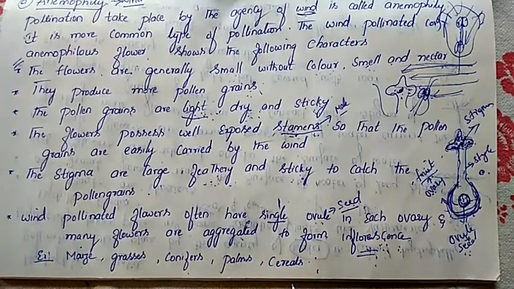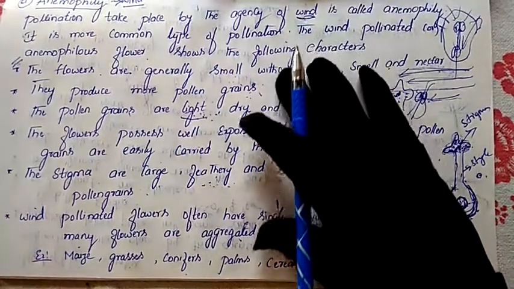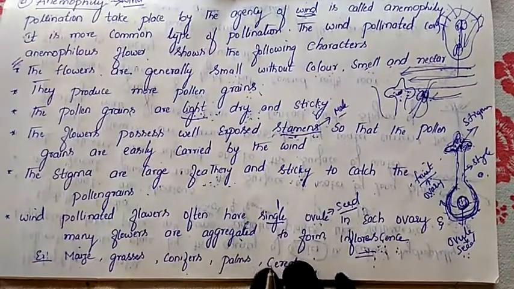Cereals, to whom are we calling? So here rice, wheat, jowar, all these things we are calling cereals. So these are all the characteristics of wind pollinated flowers.